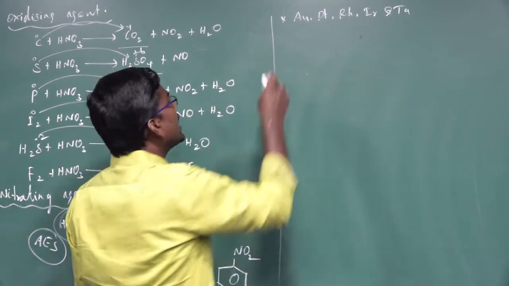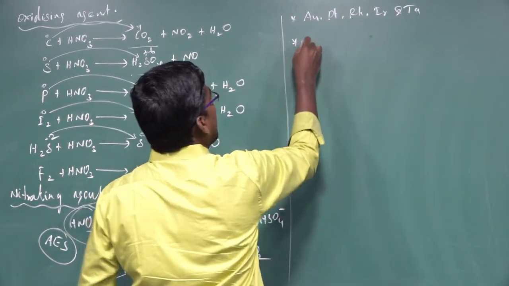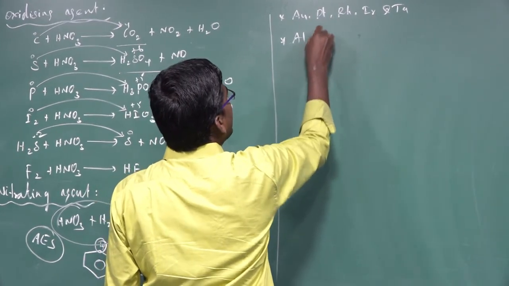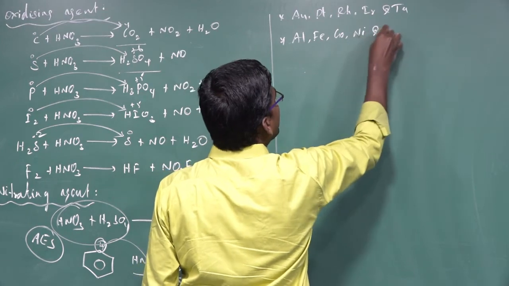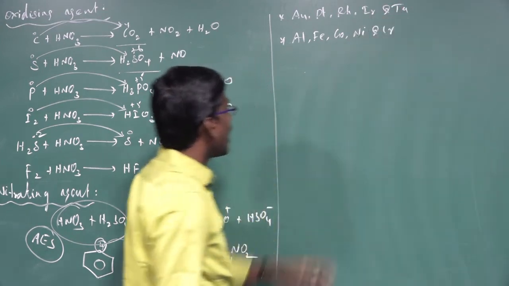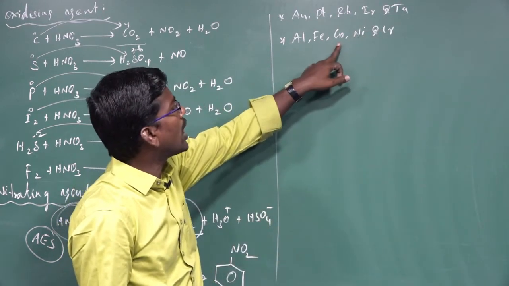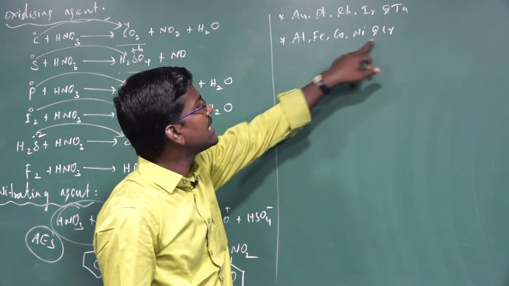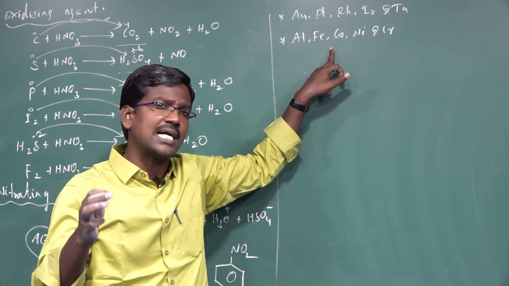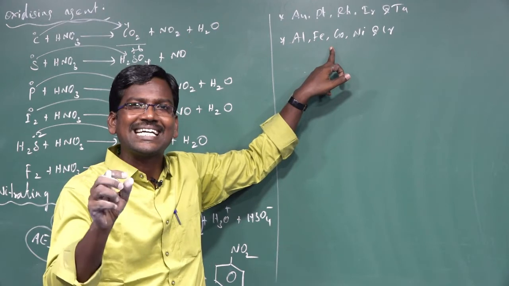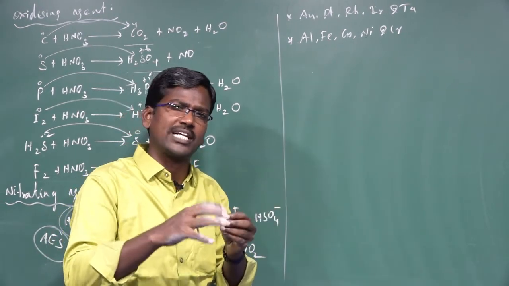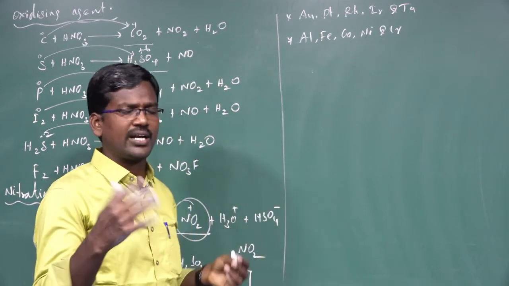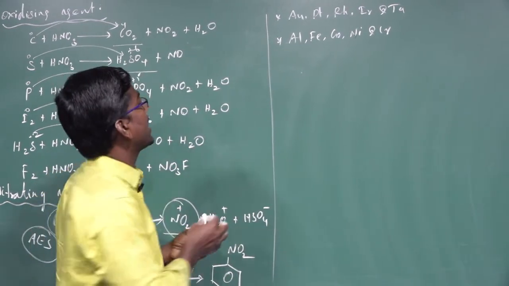Another one: metals such as aluminium Al, iron Fe, cobalt Co, nickel Ni, and chromium Cr. Aluminium, iron, cobalt, nickel, and chromium. These metals do not react with concentrated nitric acid but are rendered passive. One kind of layer is formed on the surface of the metals. That layer is nothing but an oxide layer.